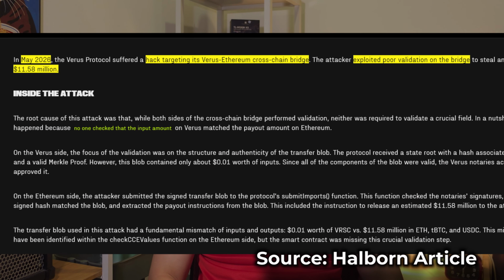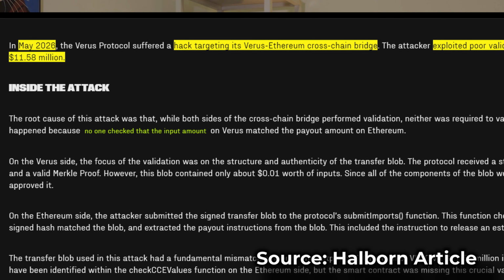Cross-chain infrastructure remains one of the most prominent security challenges in the decentralized finance landscape. On May 17, 2026, the Verus Protocol became the latest target of this trend when an attacker successfully drained approximately $11.58 million from its Verus Ethereum bridge.